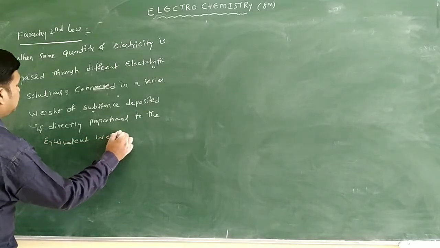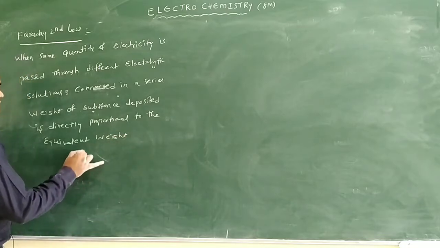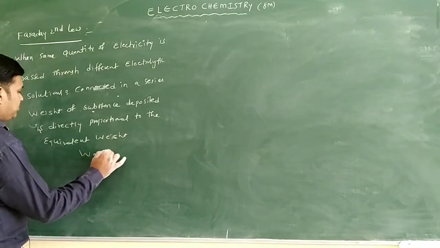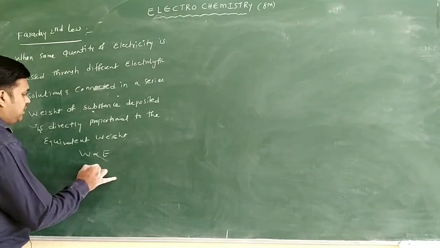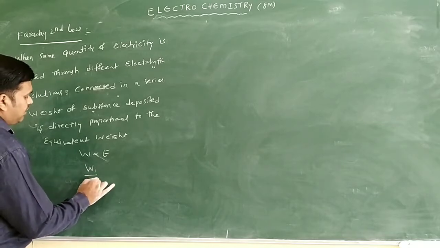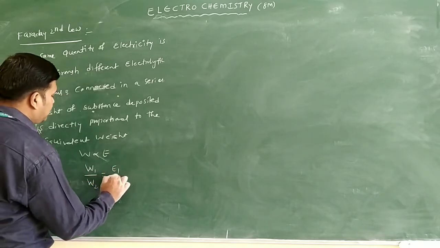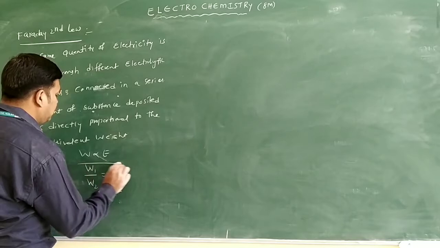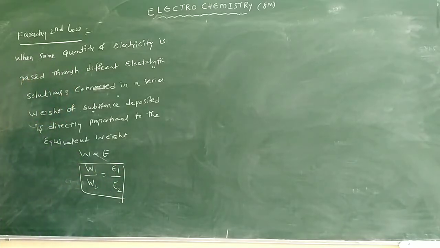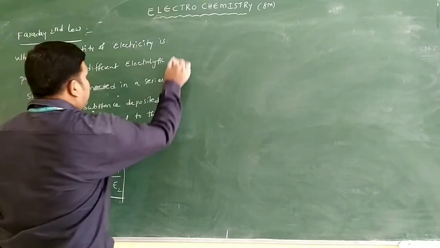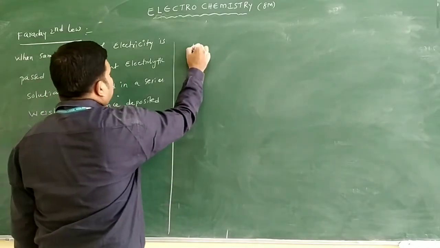So here the weight of the substance is directly proportional to the equivalent weight only. From this you will write W1 by W2 is equal to E1 by E2. So W1 is the weight of the first electrolyte and W2 the weight of the second electrolyte, and E1 is the equivalent weight of the first electrolyte and E2 the equivalent weight of the second electrolyte only. So we will write here what E1 and E2 are.